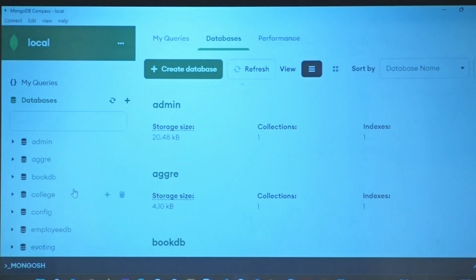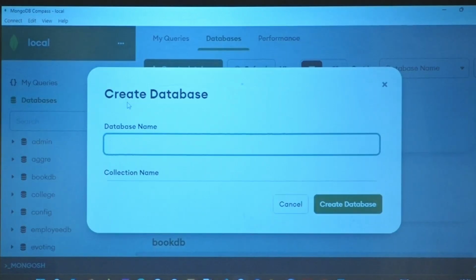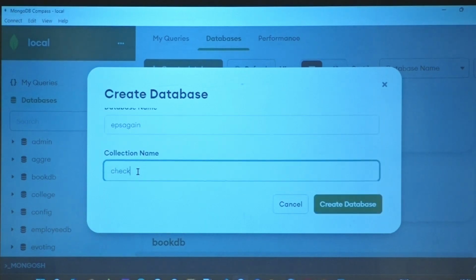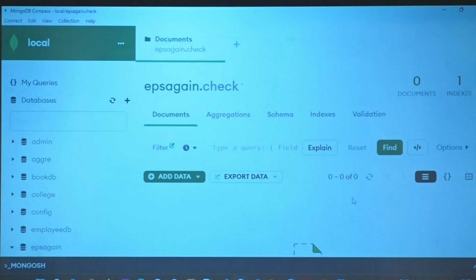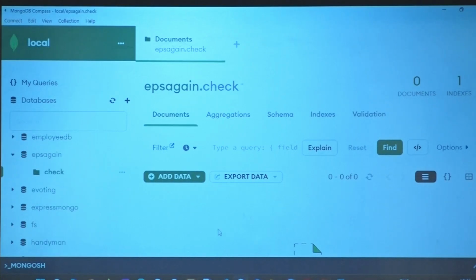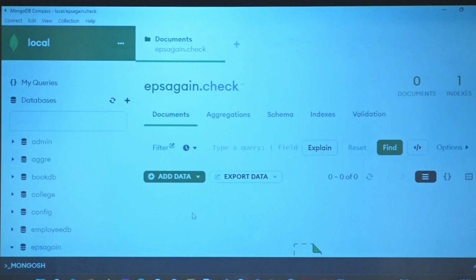But anyway, I'll create one more and say EPS again, and then I'll give a collection name as check, let's say. So it is advised that by default, you have one check collection in your database and never touch it. That way, however many collections you create and delete, that one check collection remains and the database remains. Otherwise, it will disappear, right?